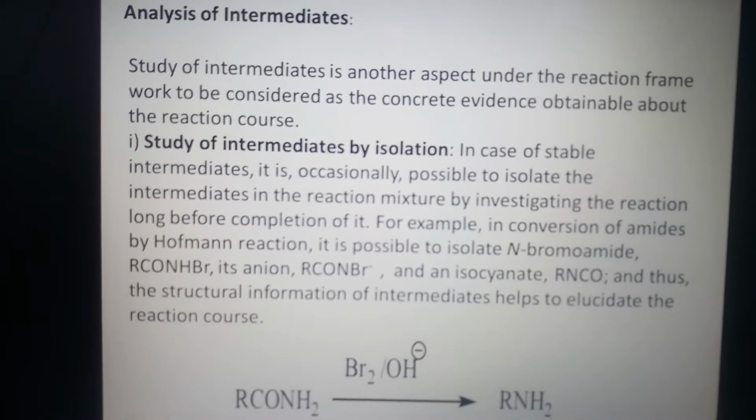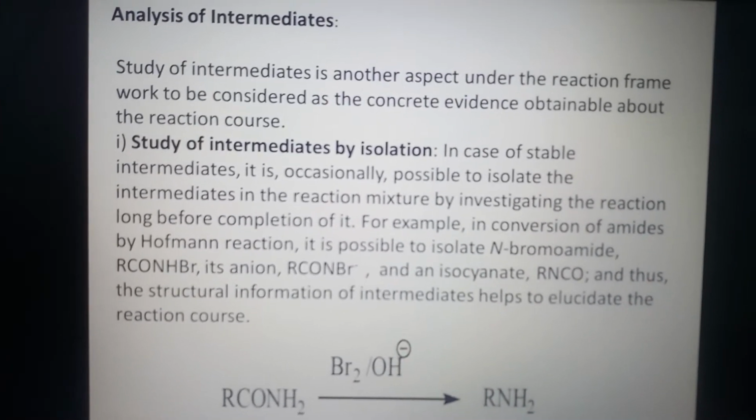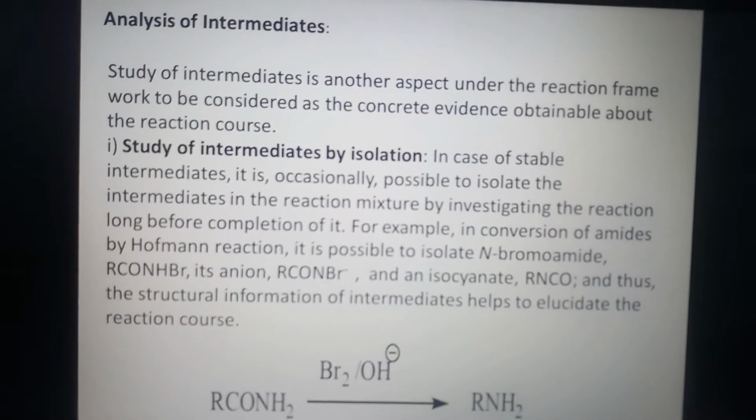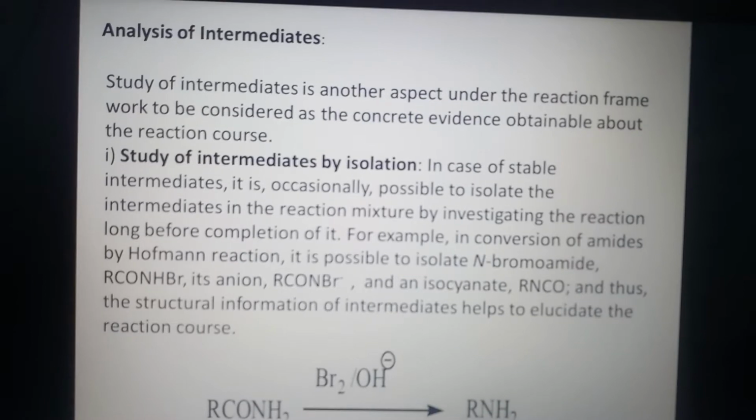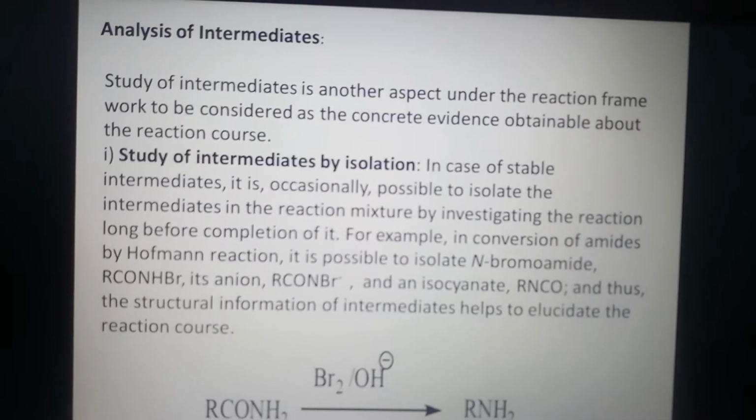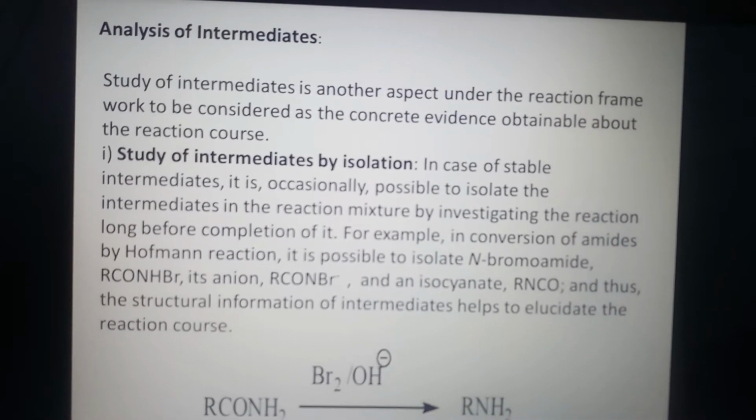In case of stable intermediates, it is occasionally possible to isolate the intermediates from the reaction mixture by investigating the reaction long before completion of it.